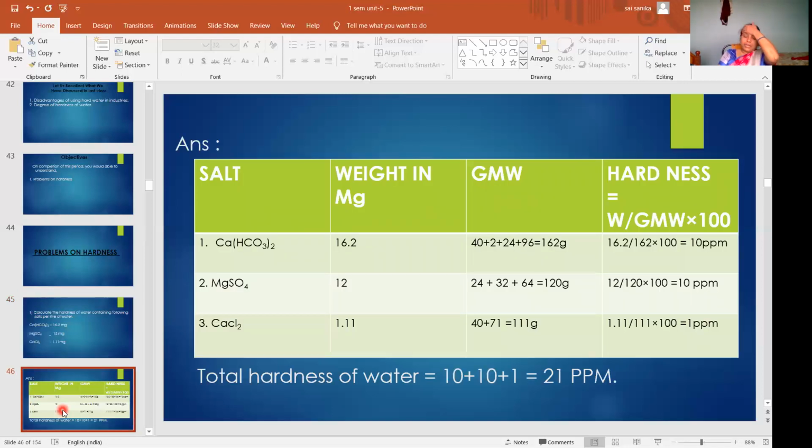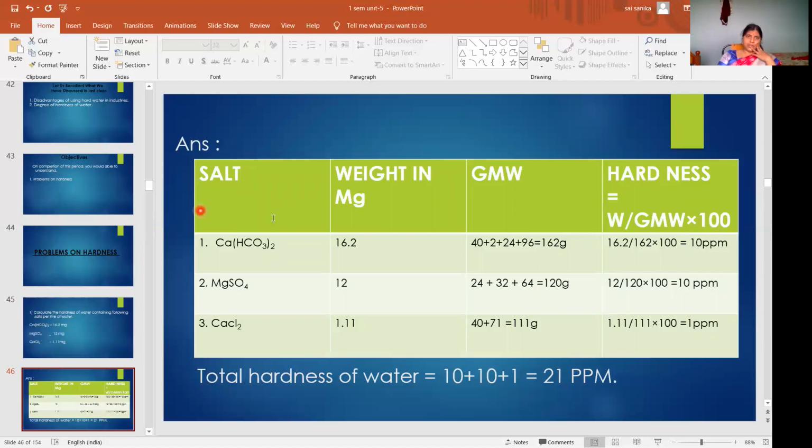I prepared it like this. First column salt, second column weight, third column gram molecular weight, and fourth column hardness of water sample, with the formula W by GMW into 100.